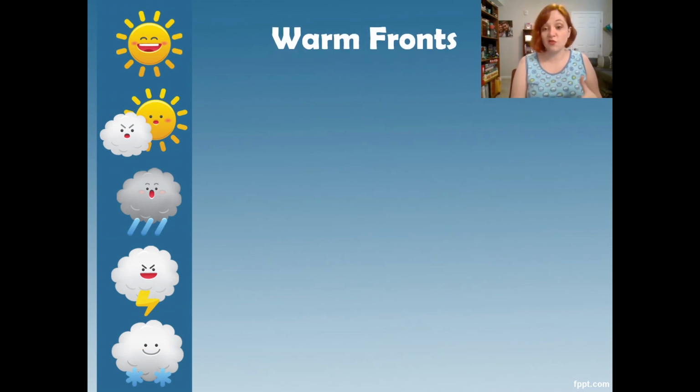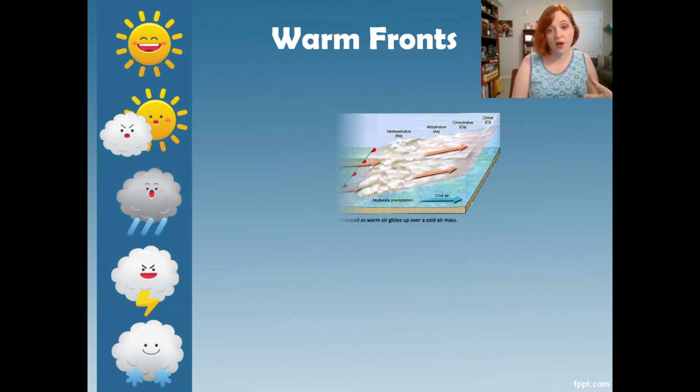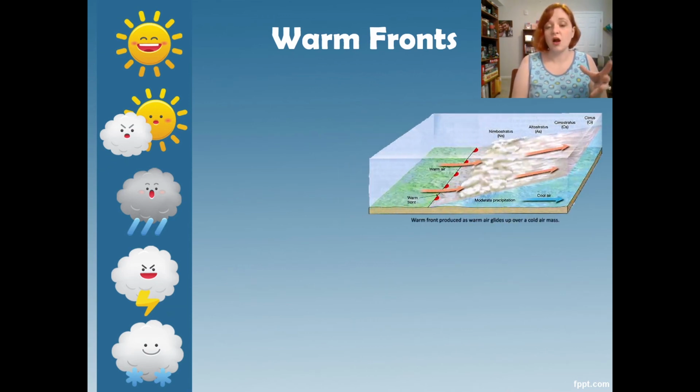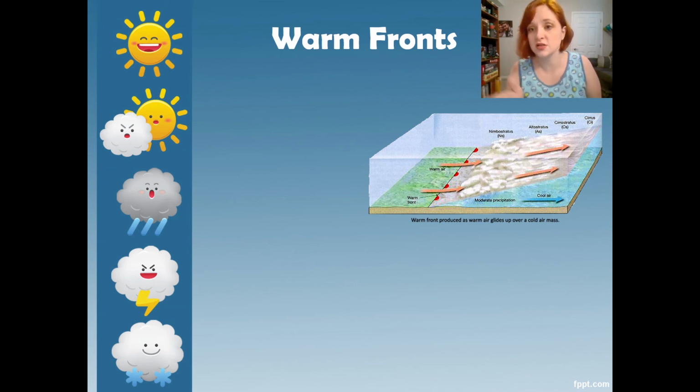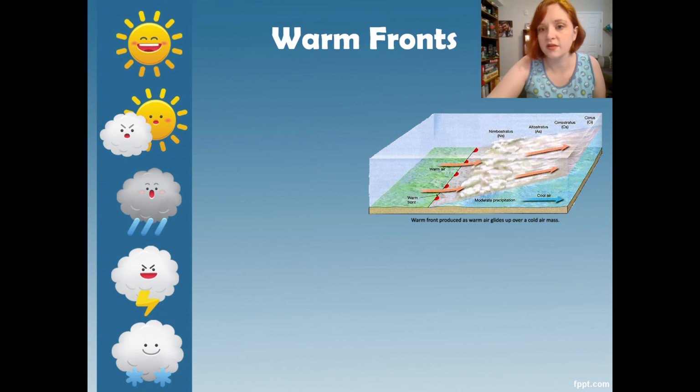So some images for a warm front, how it looks different than a cold front. So here you can see our warm front. It is just kind of rising right up over like a ramp, right up over that cold air. You can see those clouds forming, and right there at the edge, the farthest ways over, there are cirrus clouds, right? So over there, it's some nice weather, but you can see right closer to the front line, right, there is some, what they say, moderate precipitation or light rain, right?